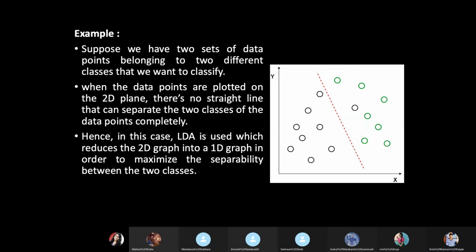For a clear understanding, let us discuss with an example. We have two sets of data, where you see some black circles and some green circles, with a hyperplane drawn between them. So a boundary is plotted on a 2D plane of x and y. You are seeing different sets of variables, which are of two classes, where one is black and another is green.